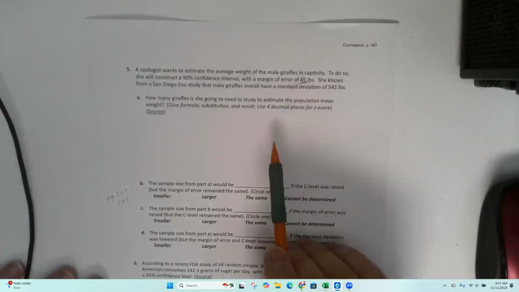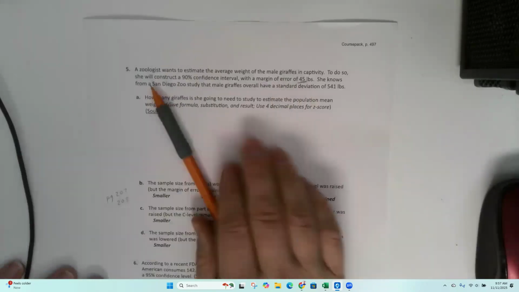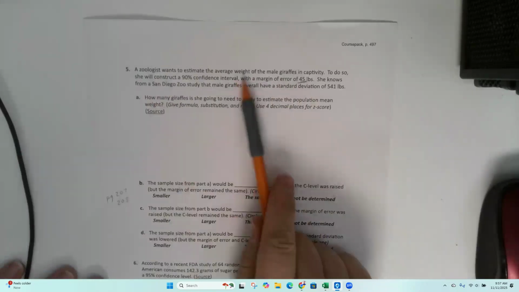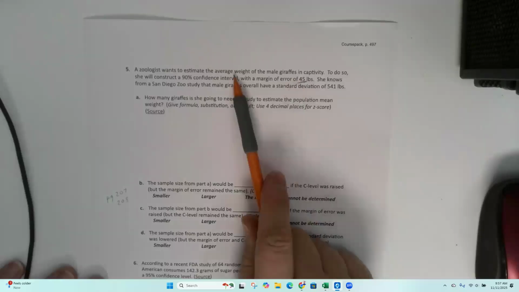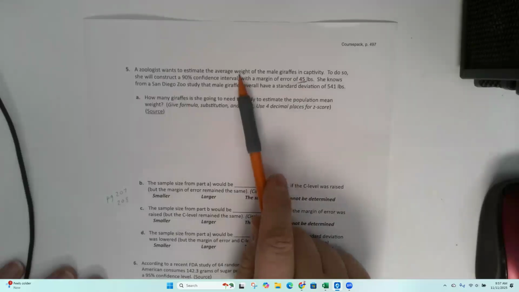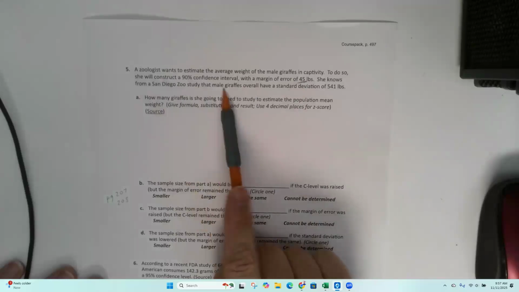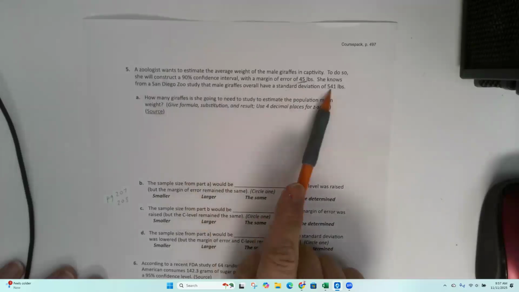the point estimate, okay? Now, in this particular case, a zoologist wants to measure the average weight of a male giraffe. That's what they're trying to get at. Is weight a proportion or a mean? That's a question for you guys. She knows from a San Diego Zoo study the male giraffe overall have a standard deviation of 541 pounds.